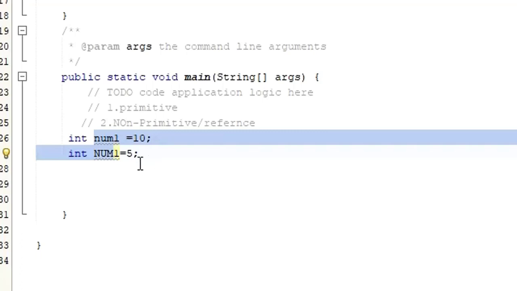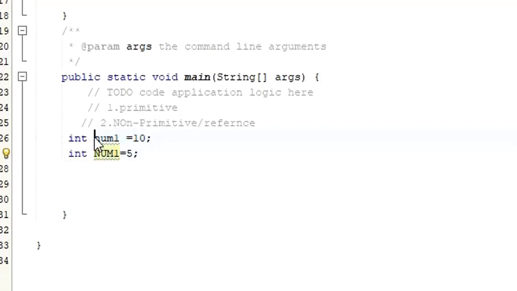So you cannot start a variable name with a number. Let's say I'm going to start with 6. Straight away it's going to give us the big fat error, because you are not allowed to start a variable name with a number. You can use a variable name starting with a letter, then write a number afterwards like this. It's still okay, but you cannot start with a number as the first character of the variable name, right?